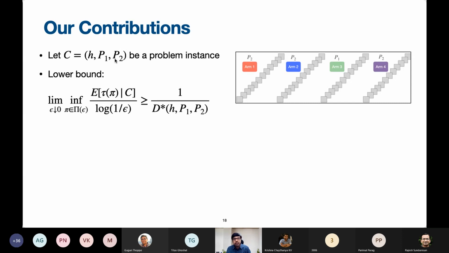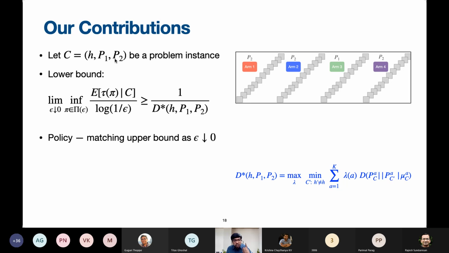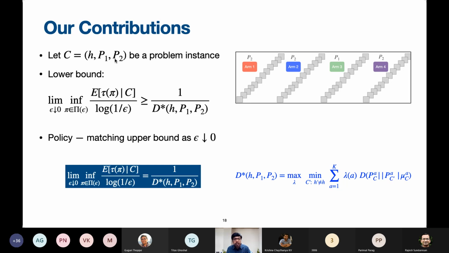We are going to first present a lower bound. We are going to show that the growth rate is indeed logarithm of 1 over epsilon. The stopping time grows as logarithm of 1 over epsilon, and the growth rate is captured by this constant D star, which is given here. I'm going to spell out some details about what this constant is. Also, we give a policy which achieves this lower bound. So our result is that this is the exact growth rate. This lower bound is in fact tight.